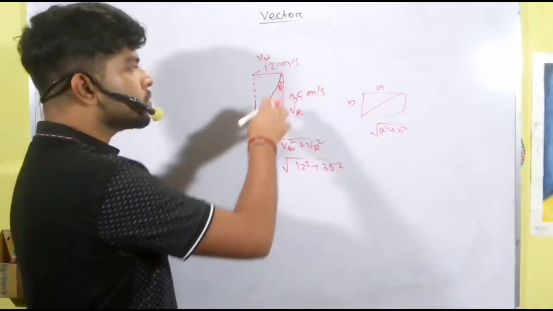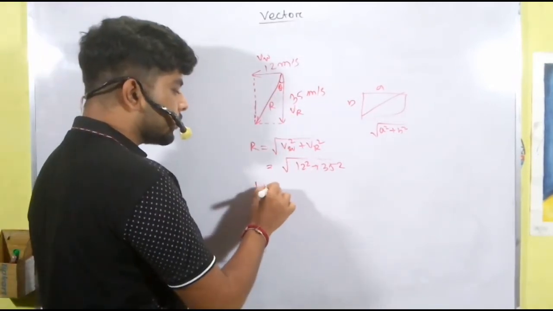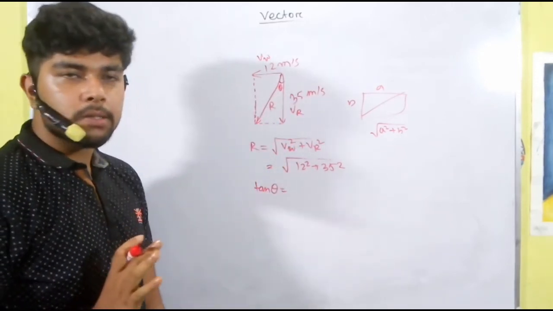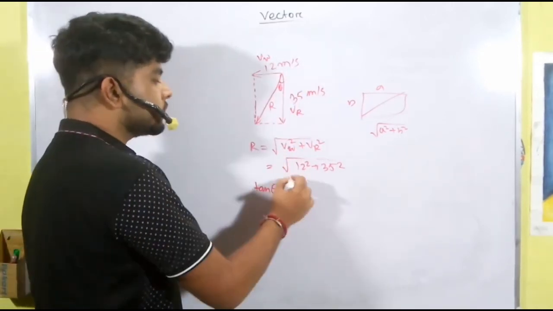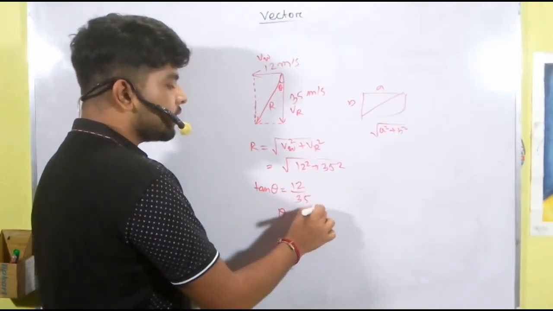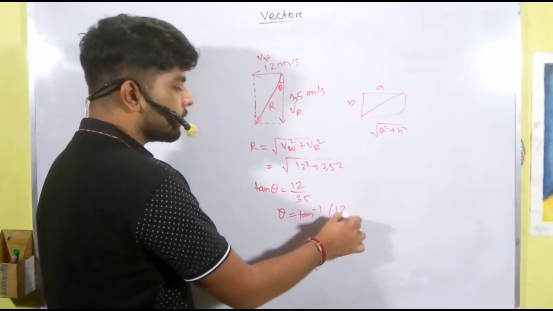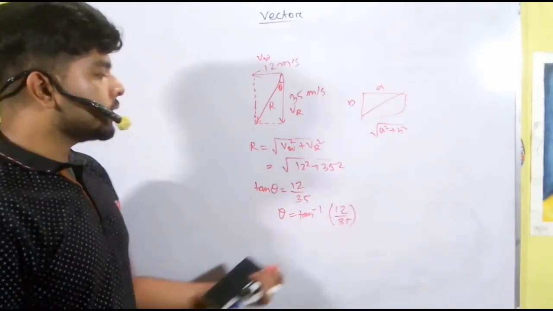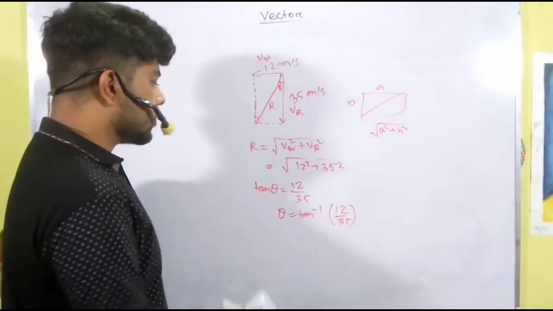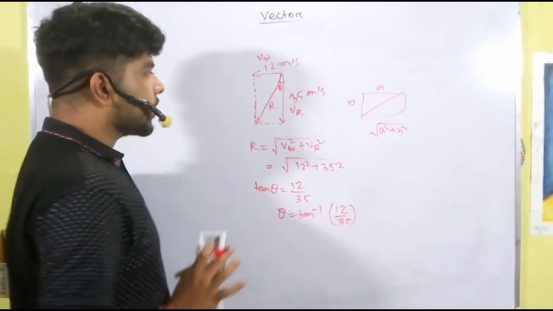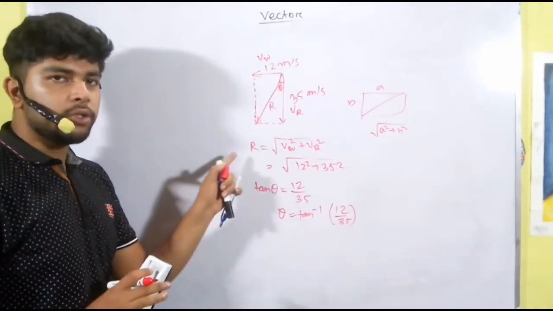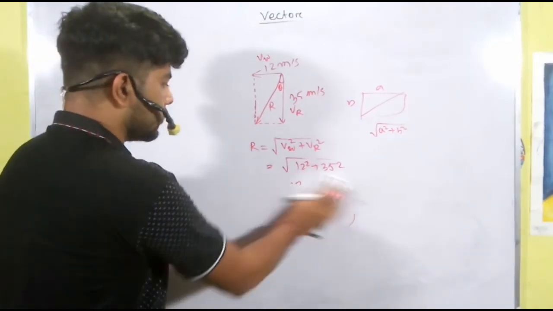And what is the direction, that means what is theta? To calculate theta you have to calculate tan theta first. Tan theta is nothing but perpendicular by base, isn't it? Perpendicular is 12 and base is 35. So theta is nothing but tan inverse of 12 by 35. Now if you calculate this, you get the actual result. Hope you understand the numericals. This way you can calculate the magnitude and the direction of the final rain.